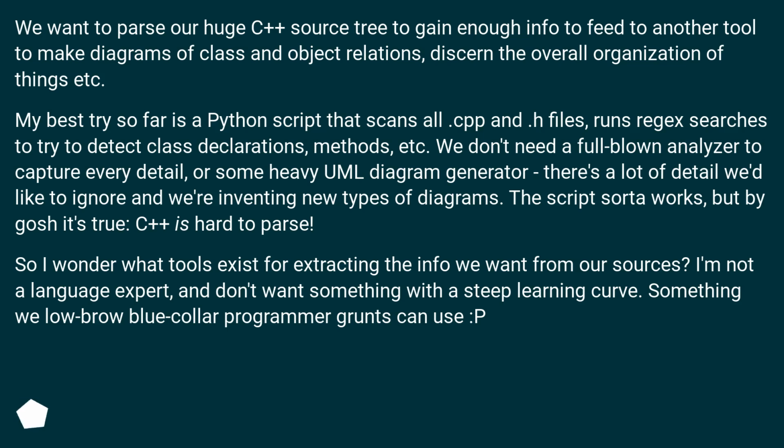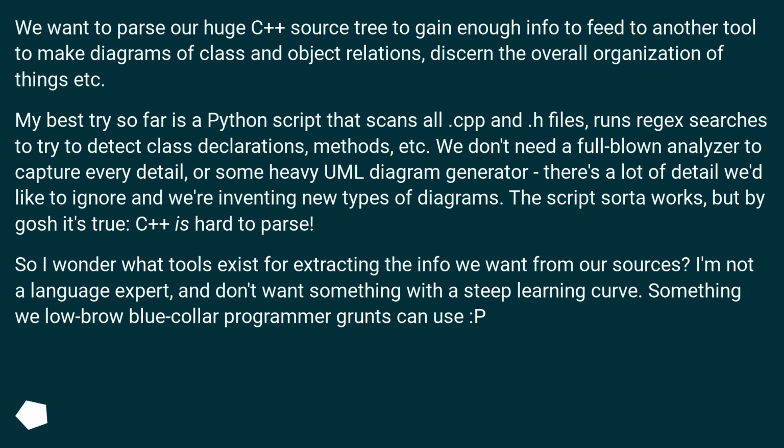My best try so far is a Python script that scans all CPP and H files, runs regex searches to try to detect class declarations, methods, etc. We don't need a full-blown analyzer to capture every detail, or some heavy UML diagram generator. There's a lot of detail we'd like to ignore, and we're inventing new types of diagrams. The script sorta works, but by gosh, it's true, C++ is hard to parse.